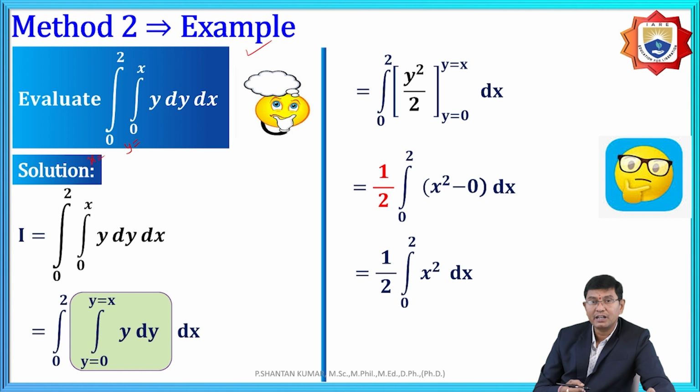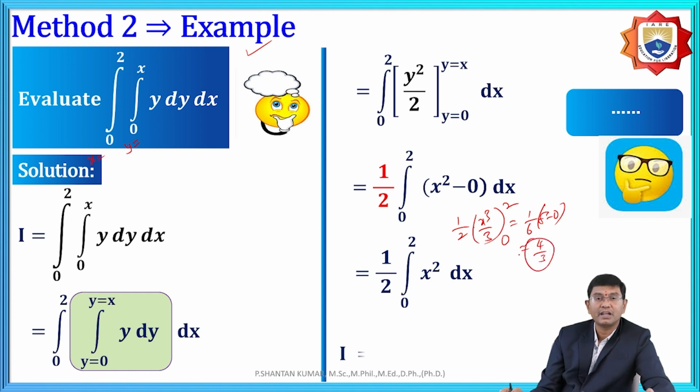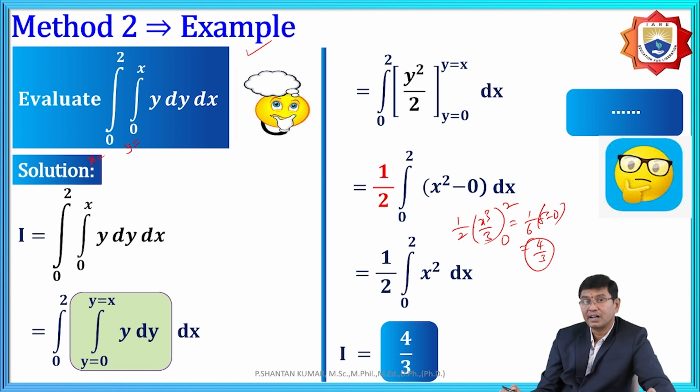Now again we need to integrate with respect to x. After simplification, it is 1 by 2, x cube by 3, with limits between 0 to 2. Here it is 1 by 2 into 1 by 3, that is 1 by 6. The upper limit is 2 cube, that means 8, minus the lower limit 0, so 4 by 3 is the final solution. That is the meaning here. Whenever the limits are in terms of a variable, we need to proceed based on this understanding.